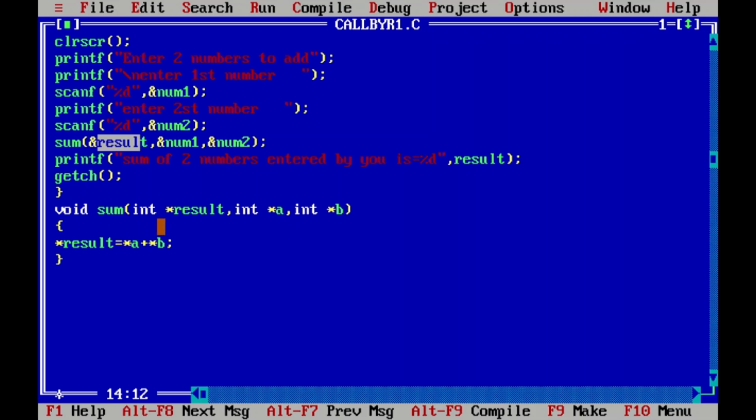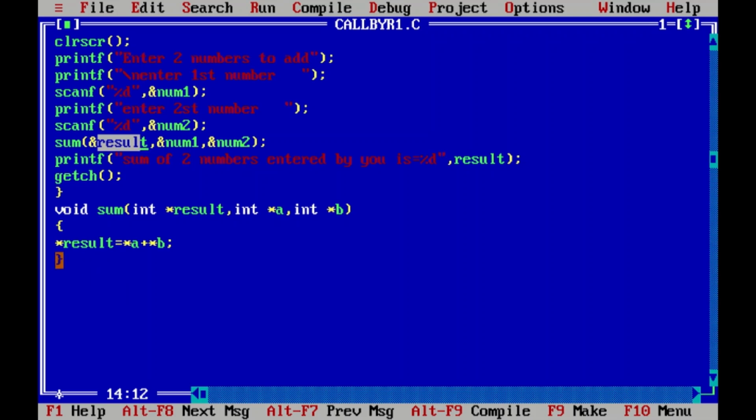When we do star A plus star B, this star is called dereferencing operator. We can also read it as value at this address. A is ideally an address and star says value at this address. It is adding, with the help of star A and star B, we are adding ideally num1 and num2. And when we are placing the total of this using this particular dereferencing operator, it is ideally placing the value in result variable. That's why it is not required to return anything.